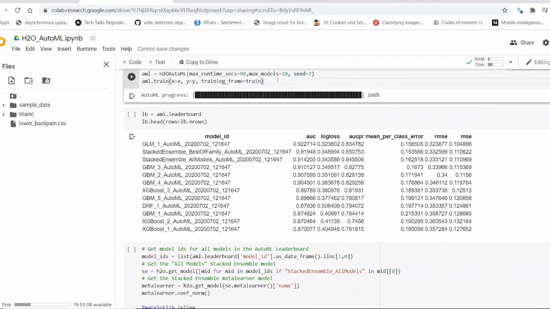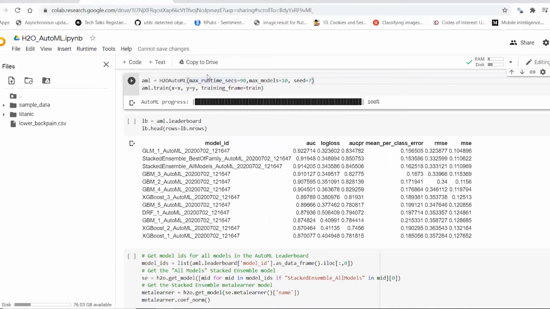Here I am training the model by taking input and output columns and also considering some parameters, which are max runtime seconds, where the model is going to run for 90 seconds, and I have specified max models as 10, where it takes 10 models out of all the models in H2O, and seed value is 7, which is used for reproducibility so that the same results will be produced when training data and other factors are the same.